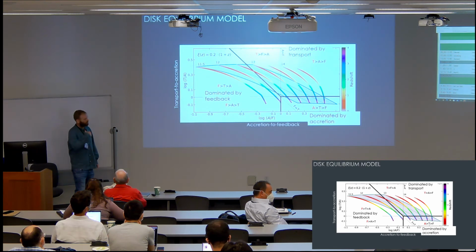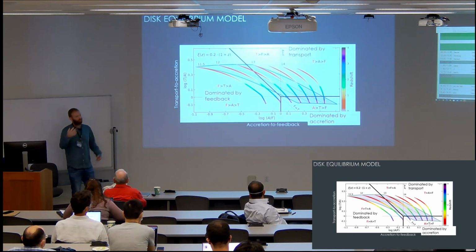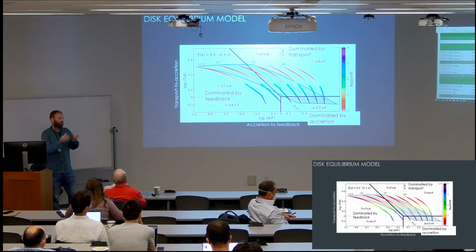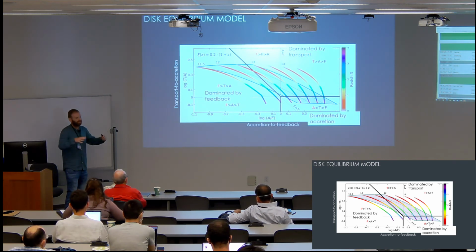If you look at the more complicated simulations of colliding flows, then you might need a slightly larger density contrast than around unity. But if the streams are clumpy, you expect them to be much denser than the ISM. Okay, thanks.